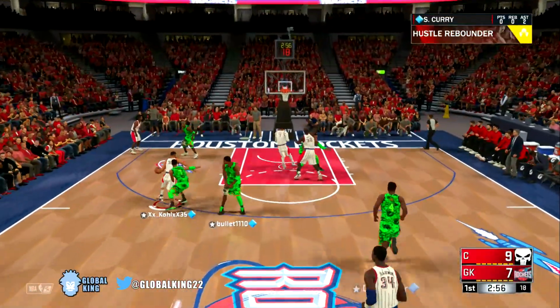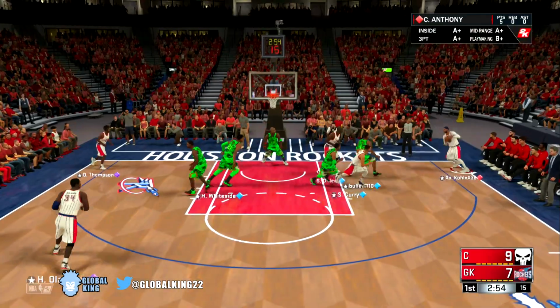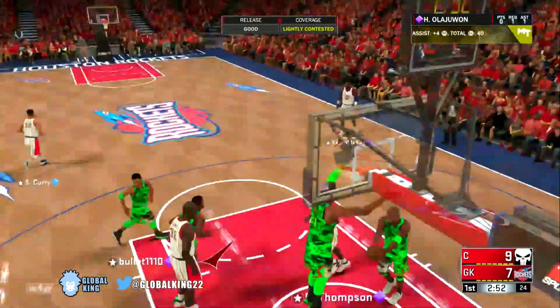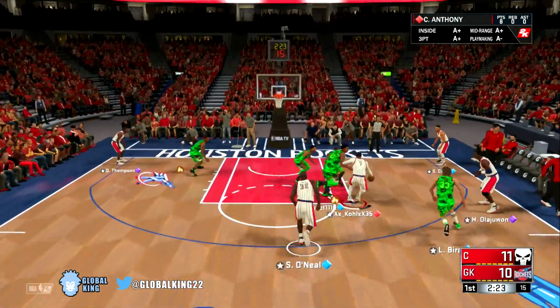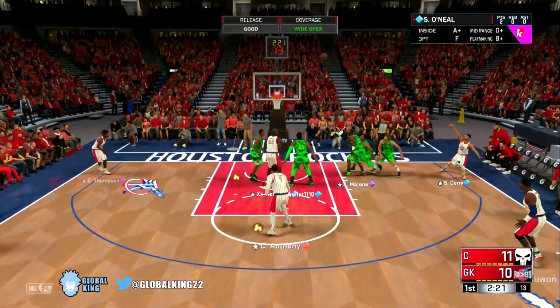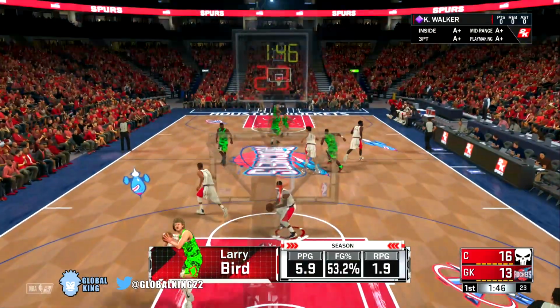All right, push it up to Steph. Let's see what we got on this possession. I see Melo wide open in the corner. You got to hit that. Slightly contested. Good release. Melo hits another 3. All right, let's try to get a pick and roll action with Shaq. Drive in here. Oh, you cannot leave Steph open in the corner. Catch and shoot. Hall of Fame. Steph hits it. All right, so we are putting our bench in.